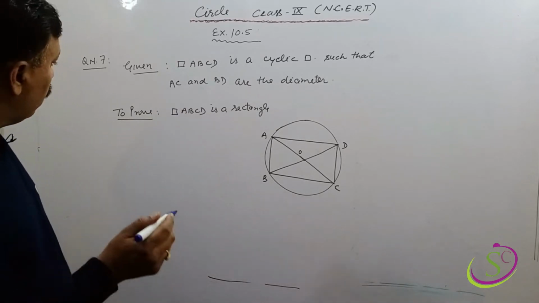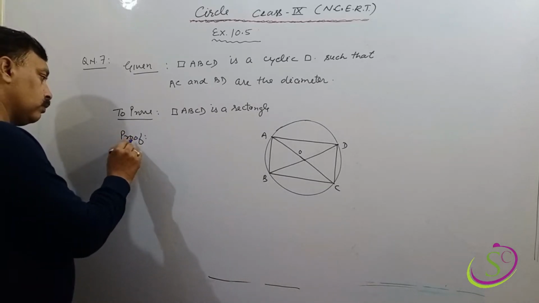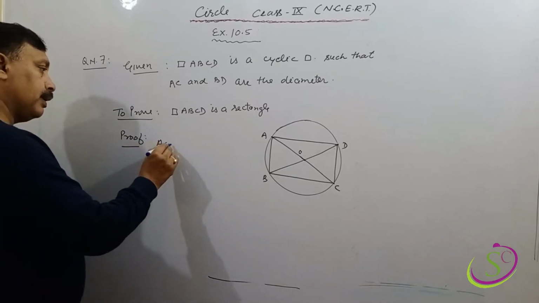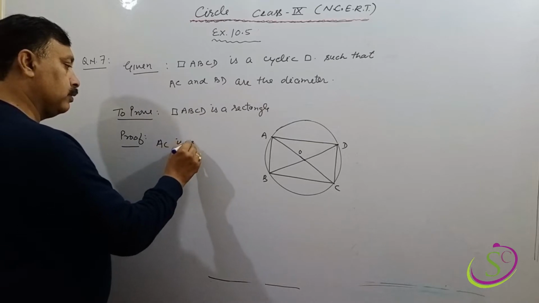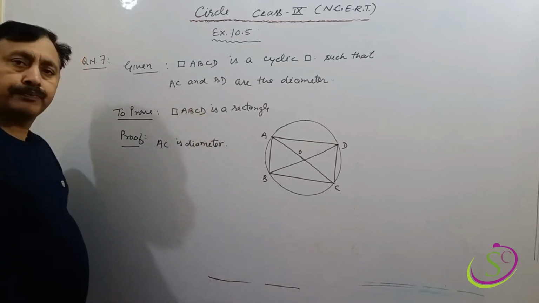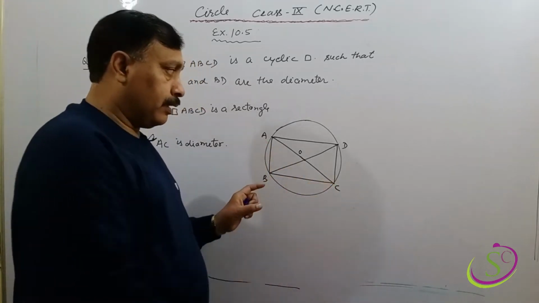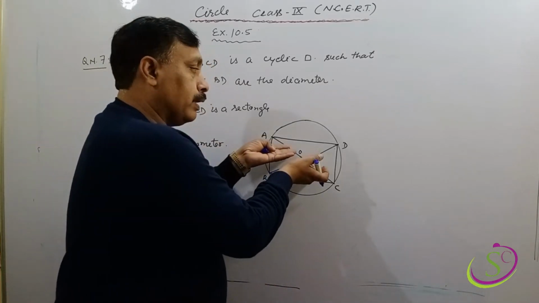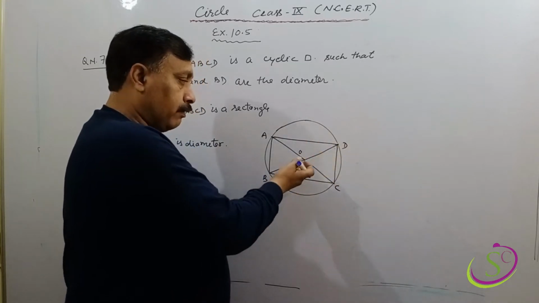Proof. AC is the diameter, and it divides this circle into two semicircles. One is right above and one is left below.